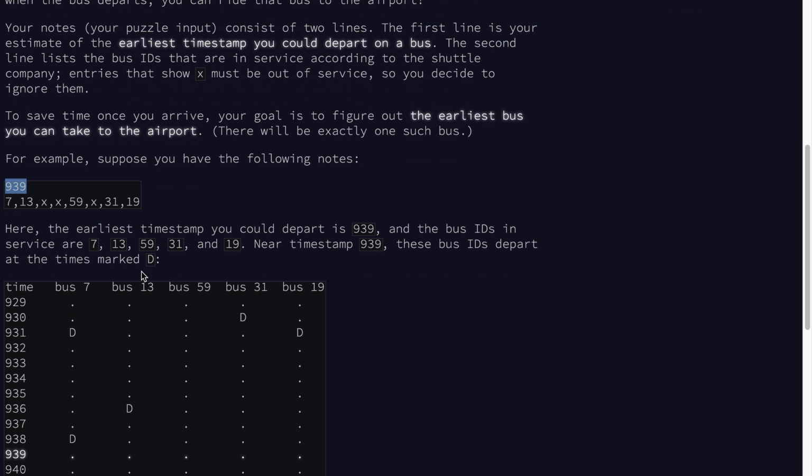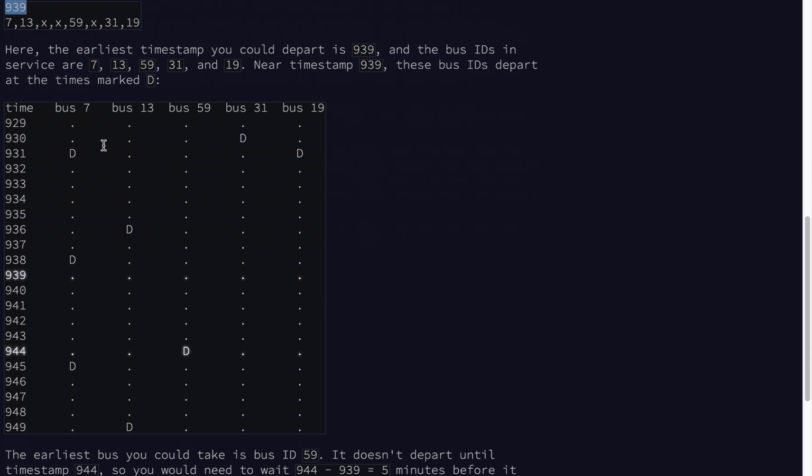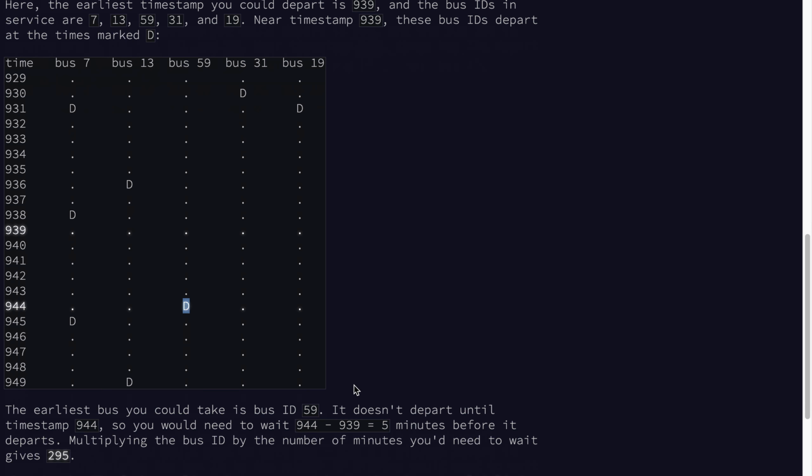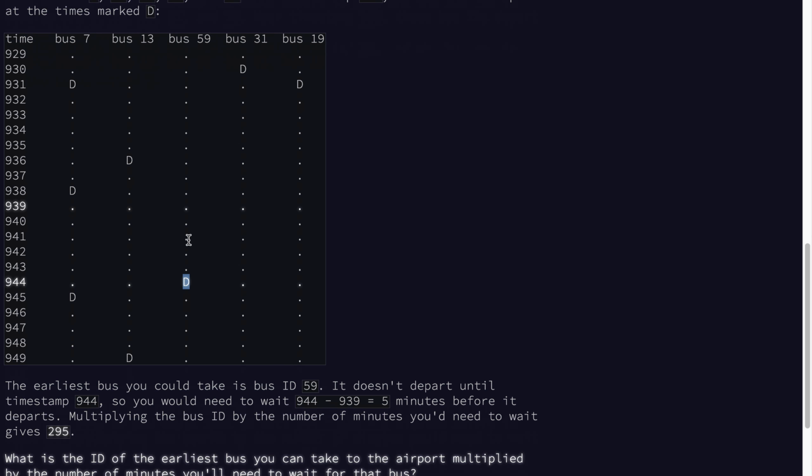All buses depart from the bus station at a 0 timestamp. And then they just continue on their cycle, kind of like this. You can see every 7 minutes, this D represents the bus arriving or departing, however you want to think about it. You imagine there's all this time that's ticked before this, but we get all the way down to here. Our arrival time at the bus stop was 939, so the earliest bus we can take is at 945. We can hop on bus 59. So we take that ID, 59, and multiply it by the number of minutes we had to wait since we got to the station, and that's going to be our answer.